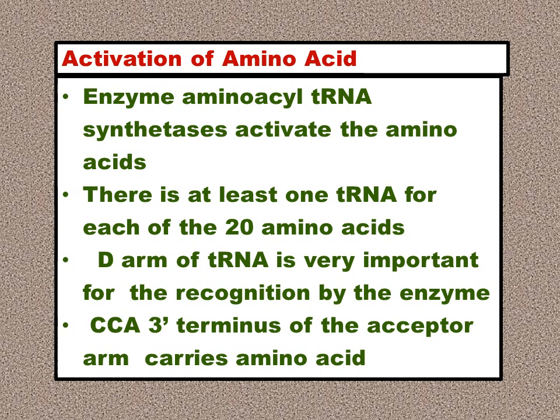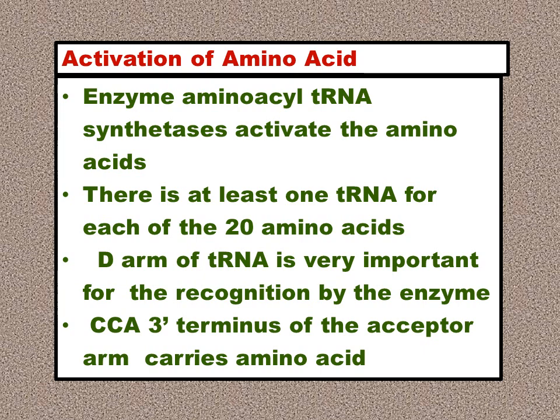Now, which enzyme is playing a role? Enzyme amino acyl tRNA synthetase activates each of the amino acids. Depending upon which amino acid is entering at the site on the ribosome, there are 3 sites on the ribosome, and whichever has to enter depends upon the enzyme amino acyl tRNA synthetase. Now, this amino acyl tRNA synthetase activates the amino acid. And this amino acyl tRNA synthetase also recognizes the transfer RNA for that particular amino acid.